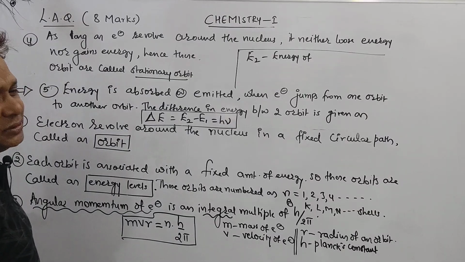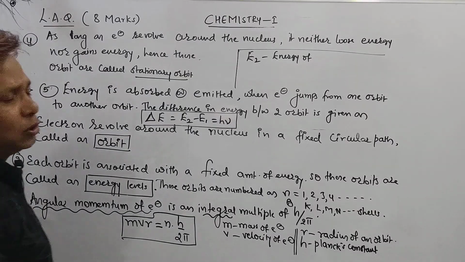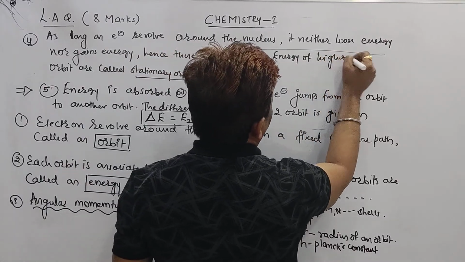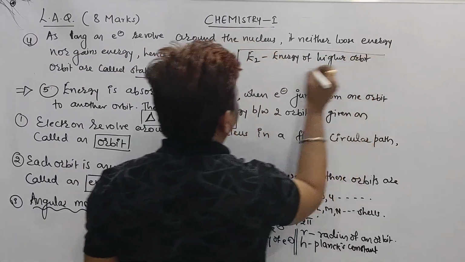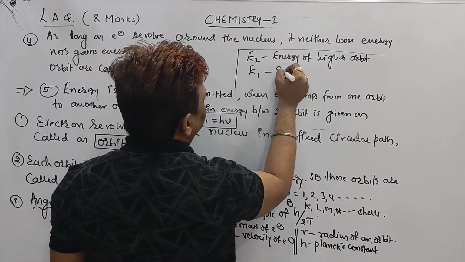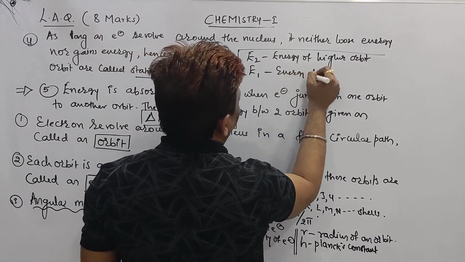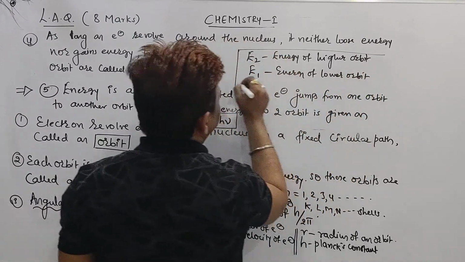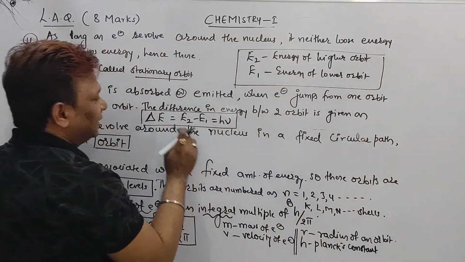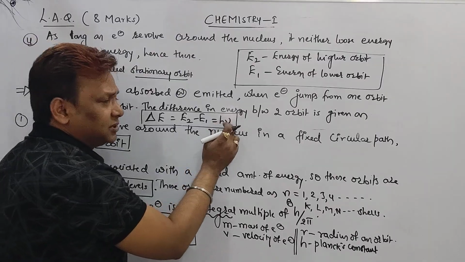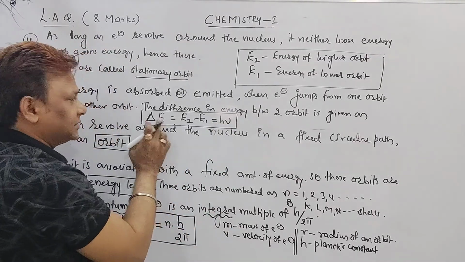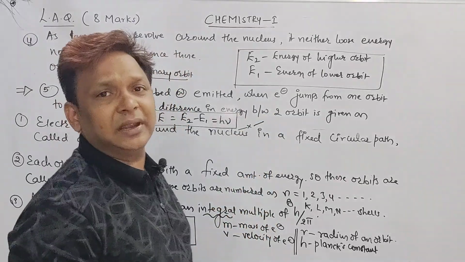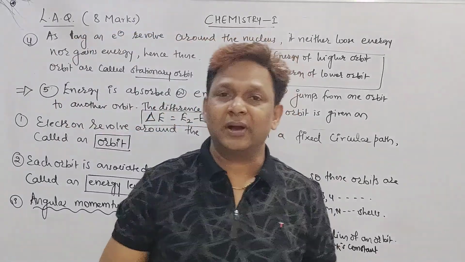E1 is the energy of the electron at the lower orbit. So we can say E2 is the energy of higher orbit, E1 is the energy of lower orbit. This is a point you have to mention here, because E2 minus E1 equals h nu, h is Planck's constant, nu is the frequency, delta E is the difference in the energy. But if you write up to here, 5 postulates, you will get the 4 marks.